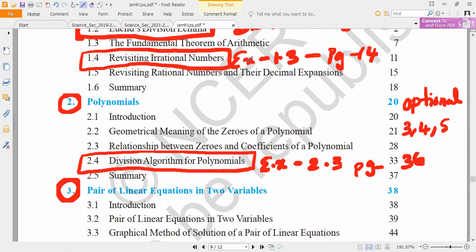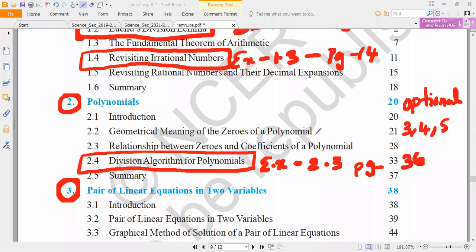Clear? Yes, sir. 3, 4, 5 are deleted. Akhil, Arfan, are you marking? And 1, 2 exist. Everybody respond. So 1, 2 is the existing portion. Exercise 2.4, optional exercise: 3, 4, 5 are deleted.